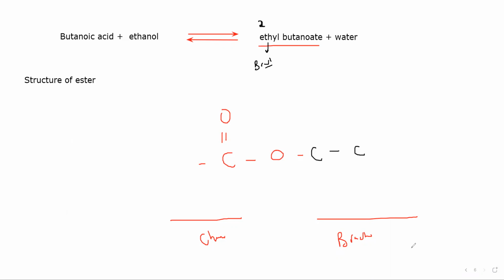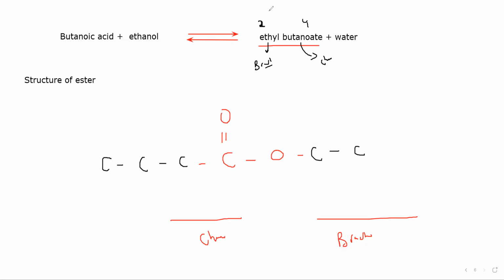No need to draw hydrogen first, draw the carbon atoms first. And the second one, butanoate, is the main chain, so that has 4 carbons. So I will draw 4 carbons, but one is already there, so the remaining 3 I will draw.